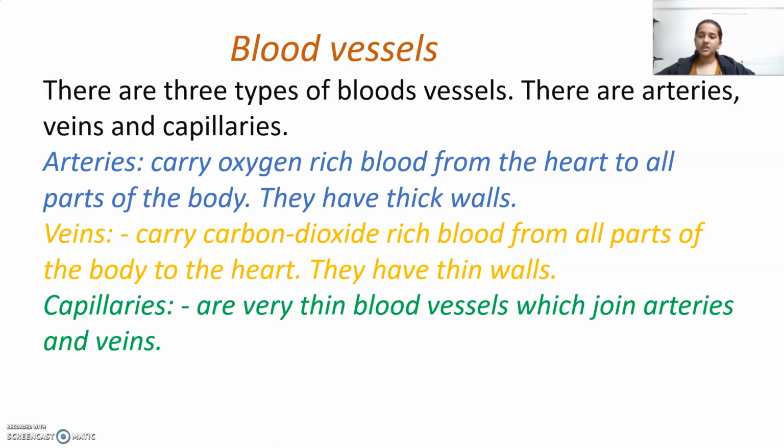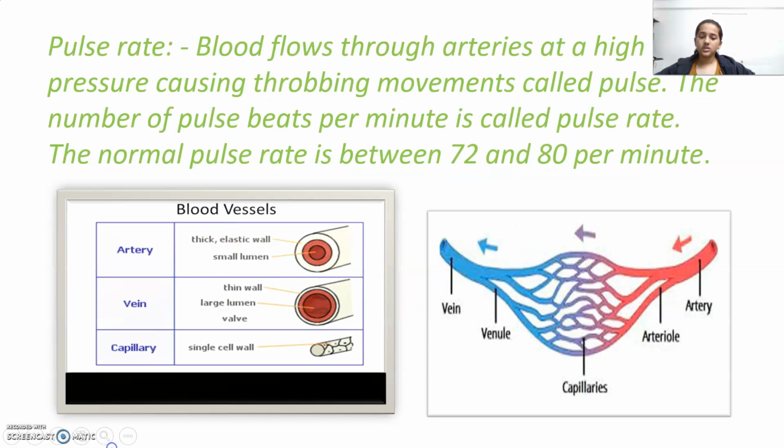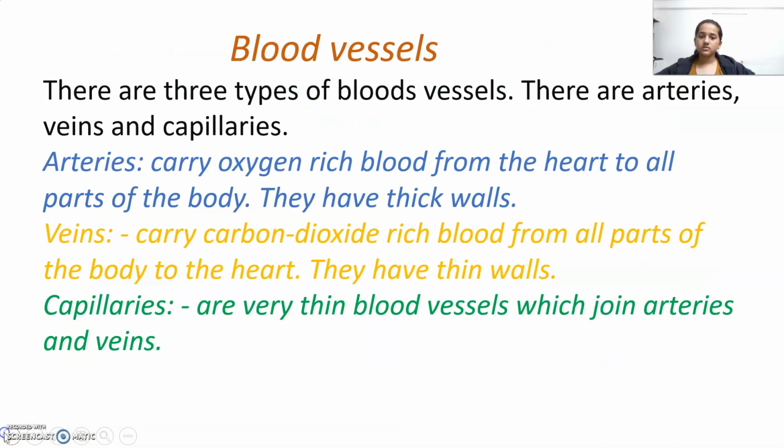Blood vessels. There are three types of blood vessels. They are arteries, veins, and capillaries. Arteries carry oxygen rich blood from the heart to all parts of the body. They have thick walls. Veins carry carbon dioxide rich blood from all parts of the body to the heart. They have thin walls. Capillaries are very thin blood vessels which join arteries and veins.